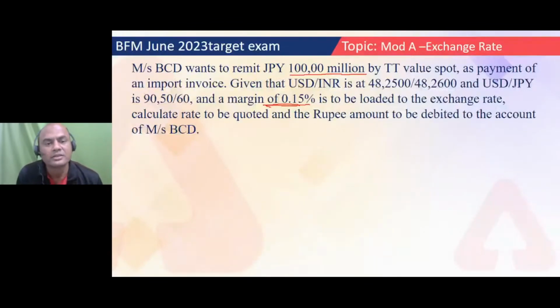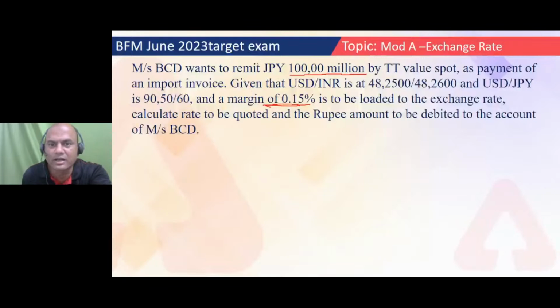Got it? Again I'm telling you, depending on the volumes, these TT margin and exchange margin are minimized. It's like credit card charges. If you have a huge flow of money in the credit card or you are using it hugely, then the company immediately withdraws those charges, isn't it? Same logic is used everywhere. After all, everywhere it's business. The more business you get from somebody, you can waive off certain charges. Okay, forget it. Chalo, move on.